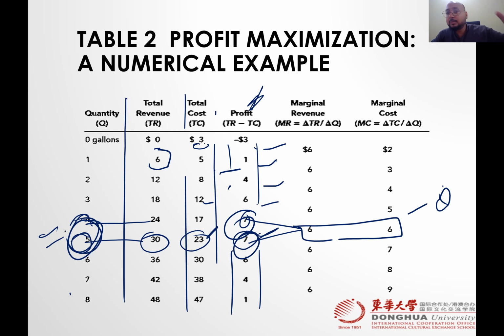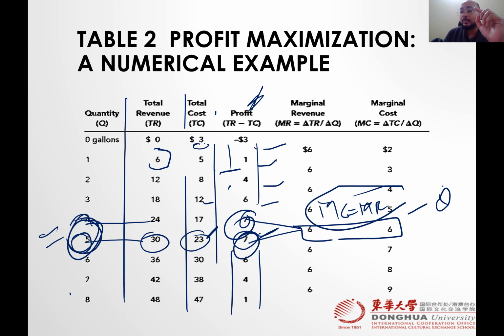But in reality, these are not 4 and 5 gallons. These are millions of products you are selling. Plus, the variation is that you are producing 2 products, 3 products, 5 products, 6 products, right? And then it's going to be very hard for you to find out where profit is maximum. So believe the economists. Economists say you need to produce where MC is equal to MR. Simple. That's it. So what is the purpose of MC is equal to MR? It tells you where you need to produce the quantity. And when you produce that quantity, your cost will be minimum and your profit will be maximum.